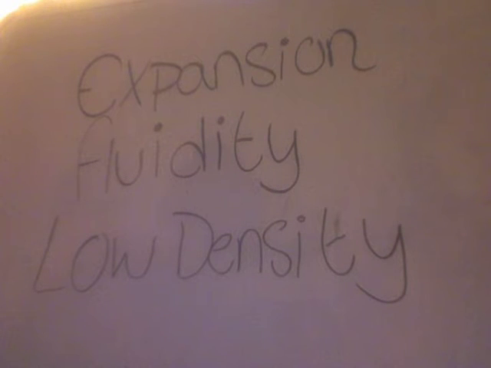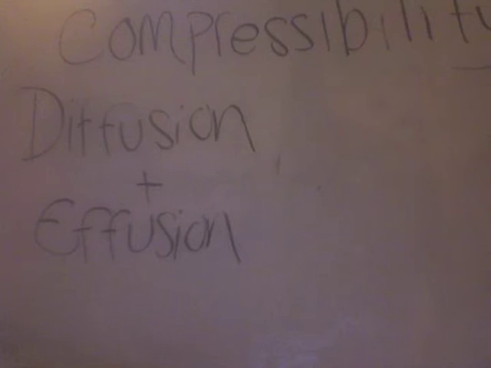Low density. The density of a gas is very low. It's about 1/1000th the density of the same substance as a liquid or a solid. This is because the particles are very far apart. Compressibility. Gas particles can be pressed together. This just makes the gas more crowded, and the given volume of gas is greatly decreased. If you compress the gas particles enough, it can actually turn into a liquid.